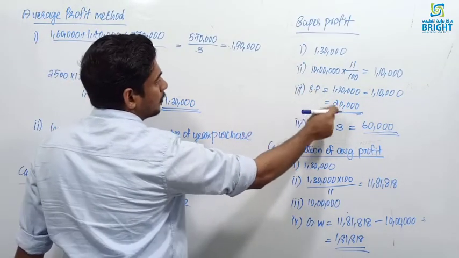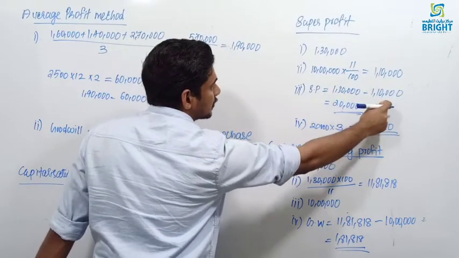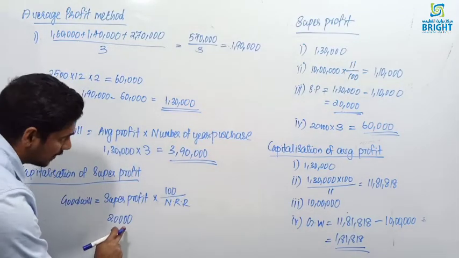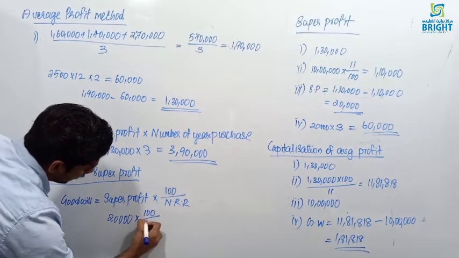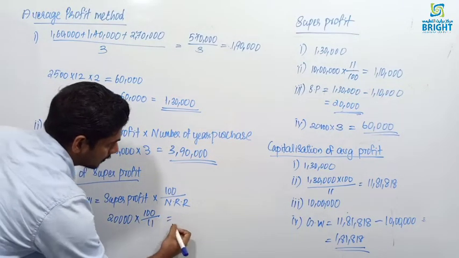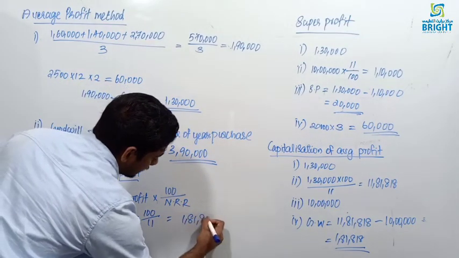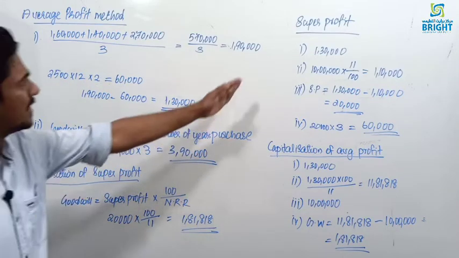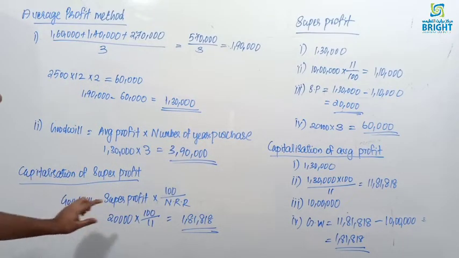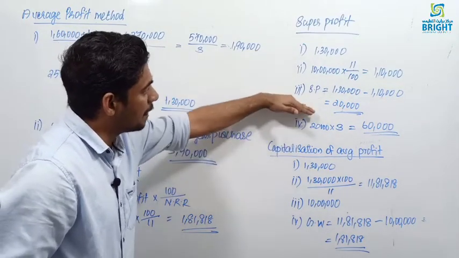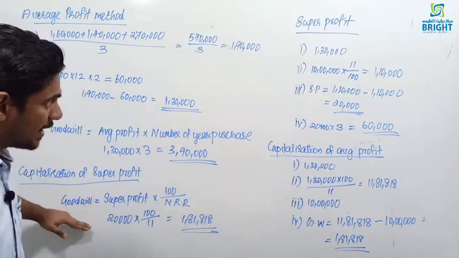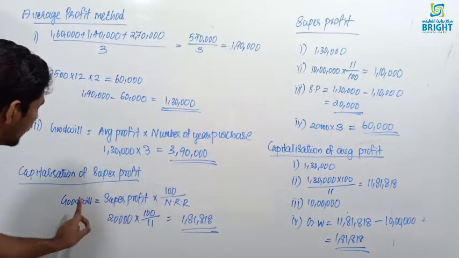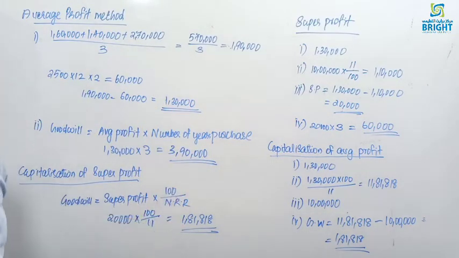Super profit is equal to average profit minus normal profit, which we already calculated. So 20,000 into 100 divided by normal rate of return 11 gives you 1,81,818. It is easy. Only one thing is different here. Up to super profit it is the same, but in the super profit method goodwill is super profit into number of years purchase, while here goodwill is super profit into 100 divided by NRR.